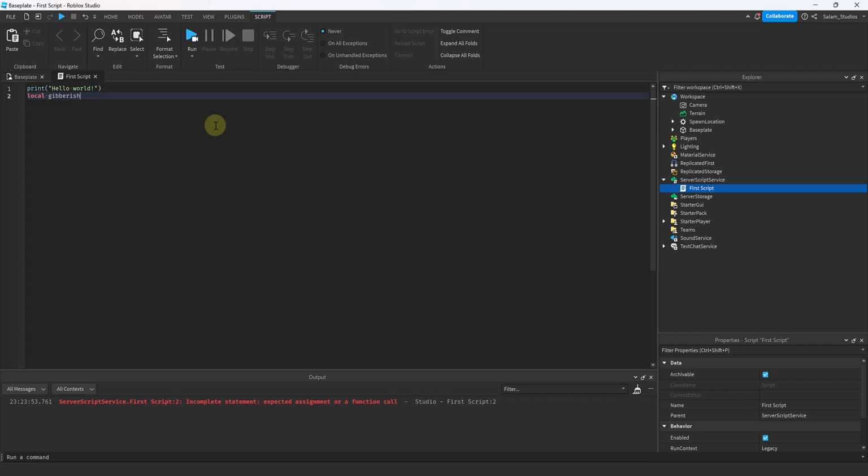To assign the meaning of this variable using Lua, you use an equal sign and then you type in the meaning. So we have this variable call, right? The local, which tells the computer that we want to create a variable, the name of the variable, gibberish, and then the assignment equals blue blah blah. Now, before we type in blue blah blah, you need to understand that the computer understands only 4 types of meanings or 4 types of data.